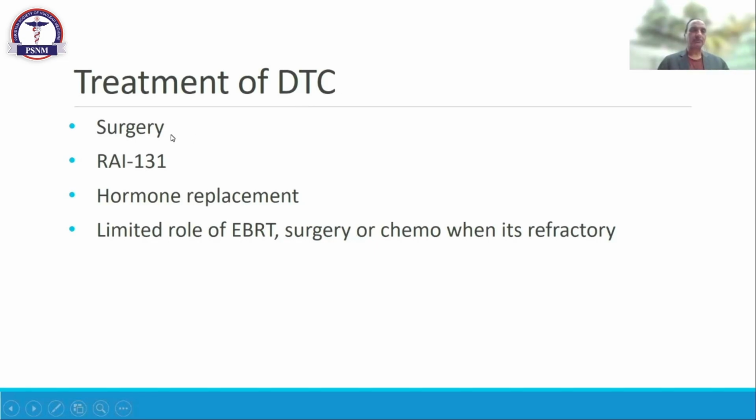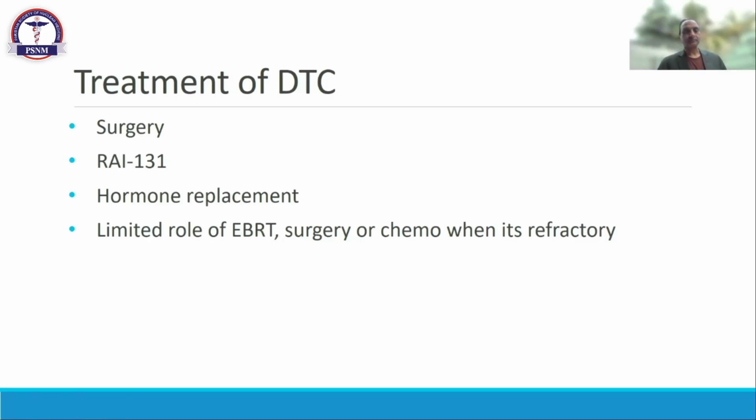From the basics of differentiated thyroid cancer, DTC, we treat the patient with surgery, followed by iodine therapy, and hormone replacement is given at that time. Now, if there is some progression, the role of EBRT, external beam radiation therapy, surgery, or chemo is very limited. Chemo has almost no role. Surgery, yes, if it is resectable, it should be done. EBRT also, when even the TKI is not responding, or the patient has severe pain from a bone lesion, you can go for EBRT. So these are limited options, but we have a very good option in the form of different TKIs.